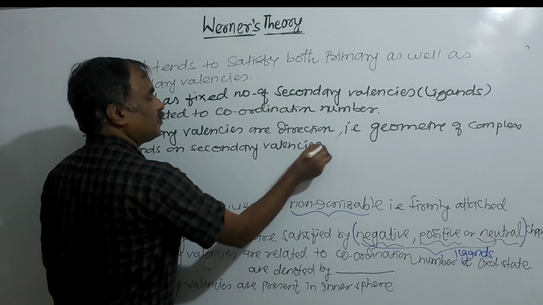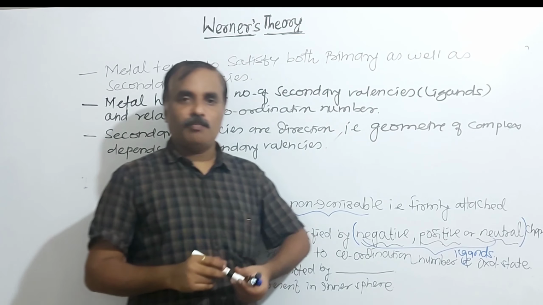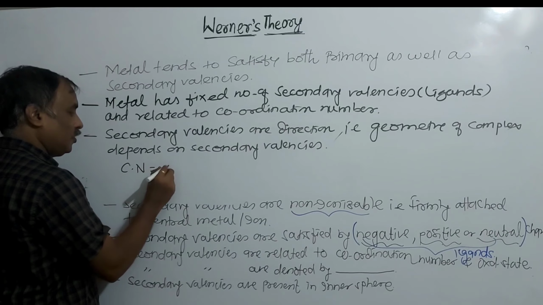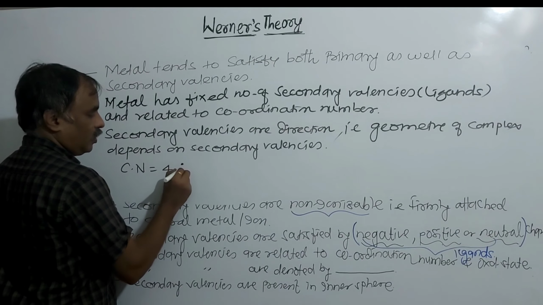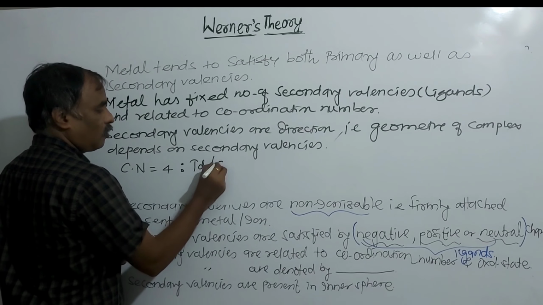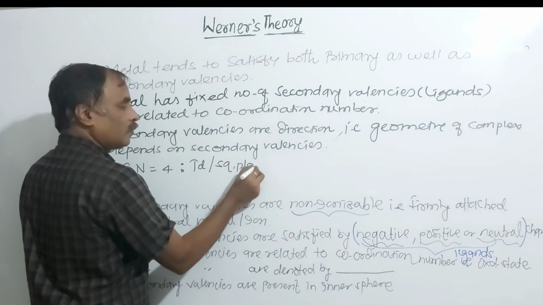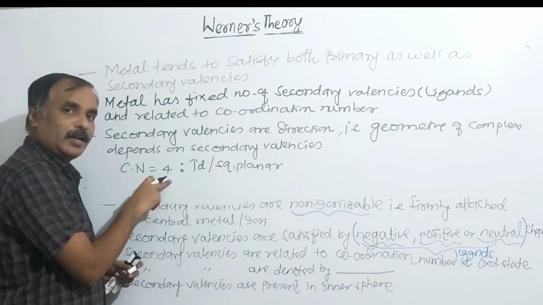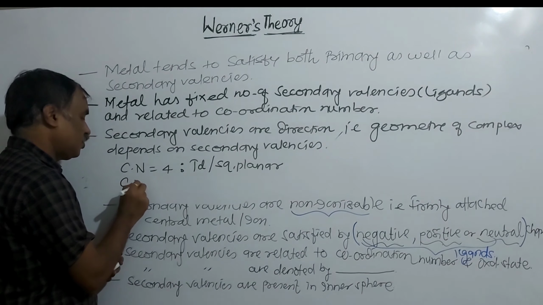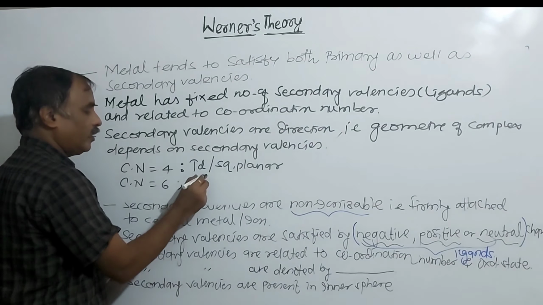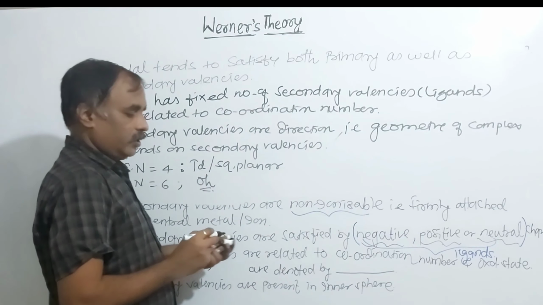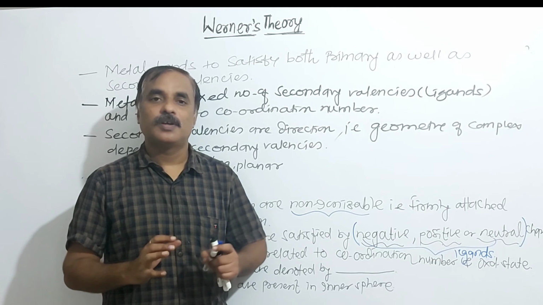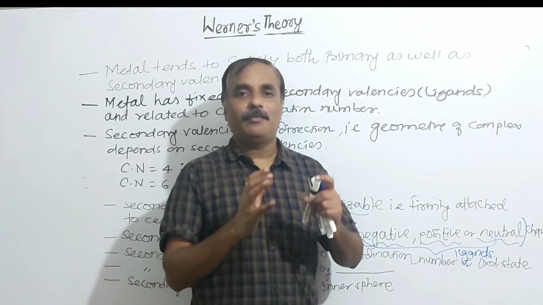We know that when the coordination number of the metal is 4, we can say it is either tetrahedral or square planar. Here the coordination number is 4, and definitely 4 secondary valencies are there. When the coordination number is 6, then it is octahedral. So the geometry of the complex depends on the number of secondary valencies and the coordination number of that metal.